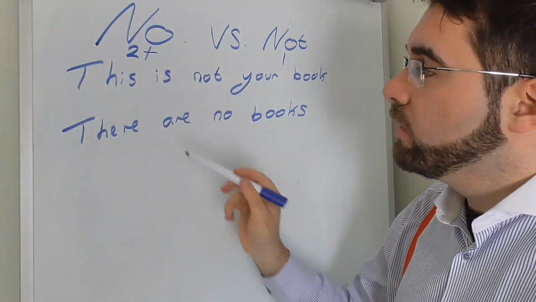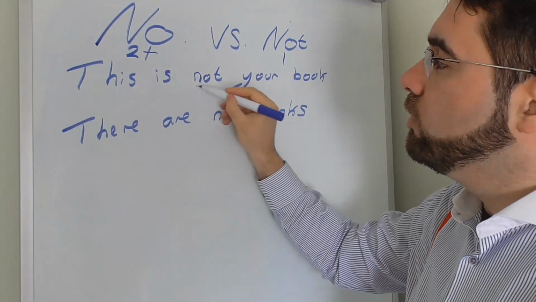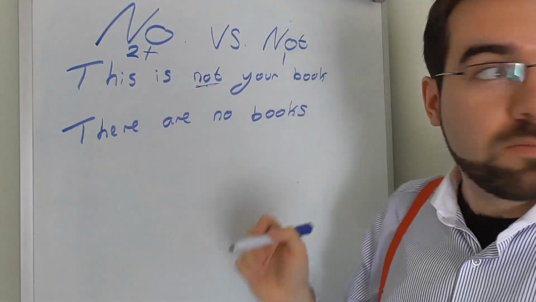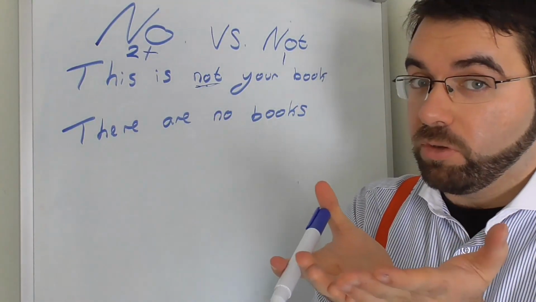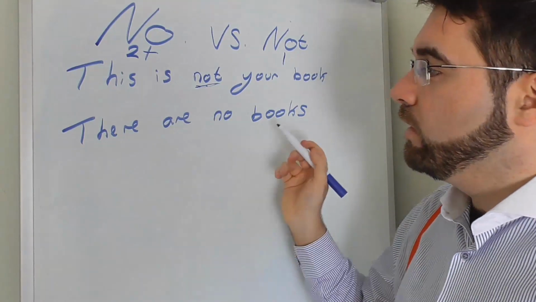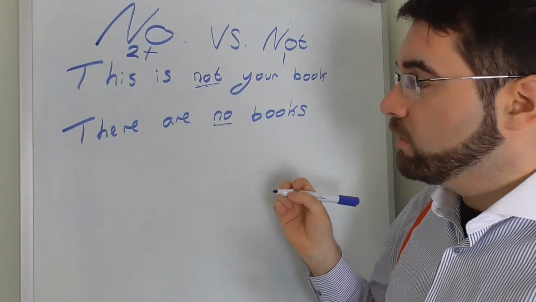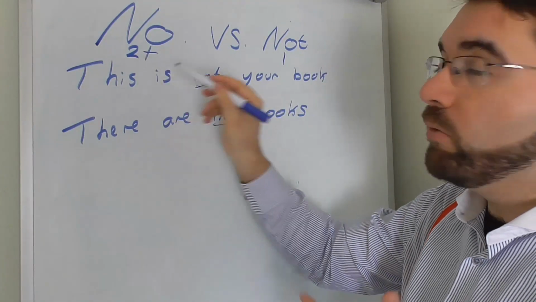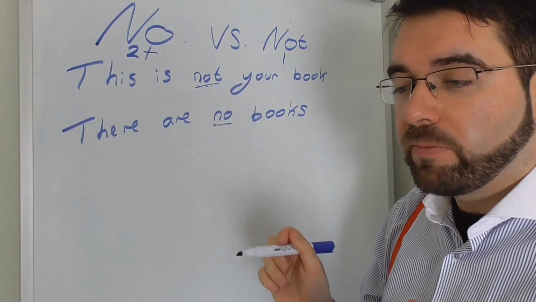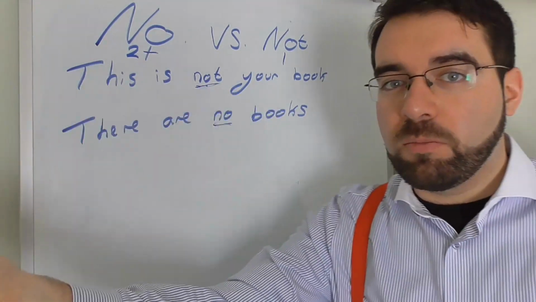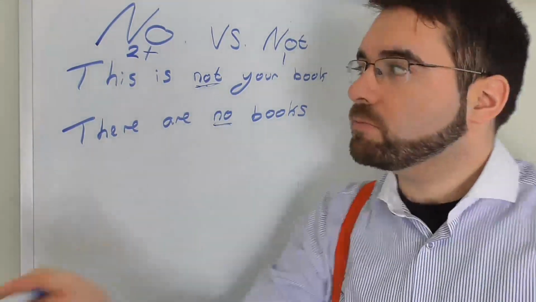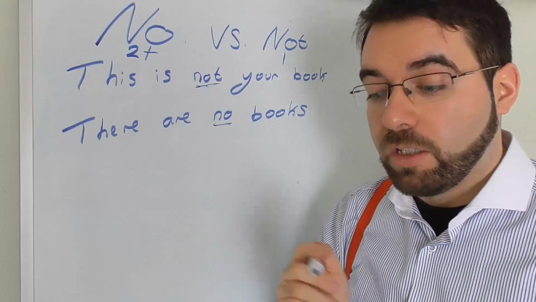Singular, plural. So this is not your book. This is not your book. No, it's mine. There are no books here. So again, if we're talking about 2 plus of the nouns, then it's going to be no. There is no help. There is no one here. This is not your book.